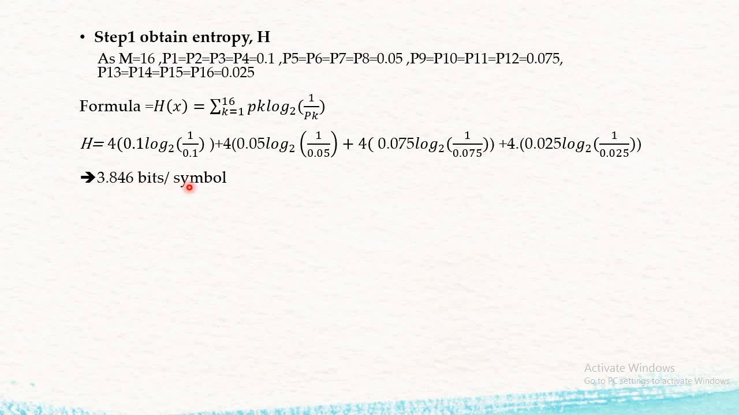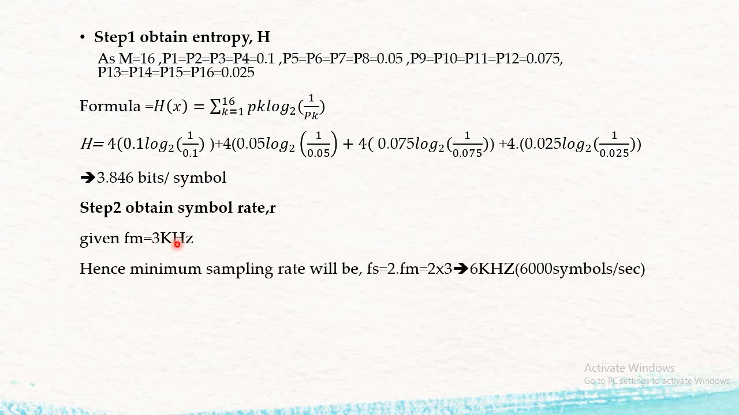3.846 bits per symbol. Once the entropy is done, we go for the second step, obtaining the symbol rate, that is small r. What is given? Fm is equal to 3 kilohertz. Hence the minimum sampling rate will be Fs equals twice Fm, that is 2 into 3 equals 6,000, or 6 kilohertz. So this 6 kilohertz is nothing but our symbol rate. It comes out to be 6,000 symbols per second.